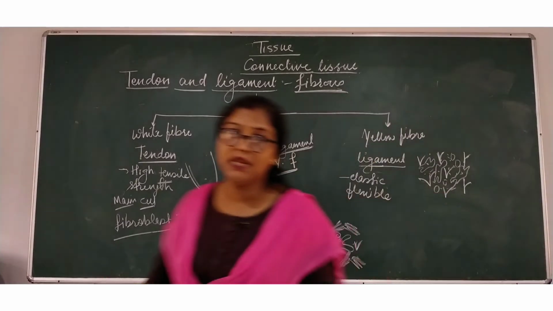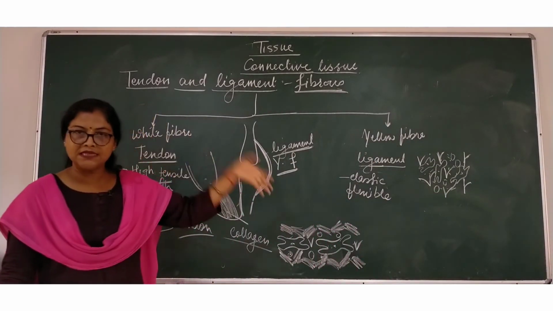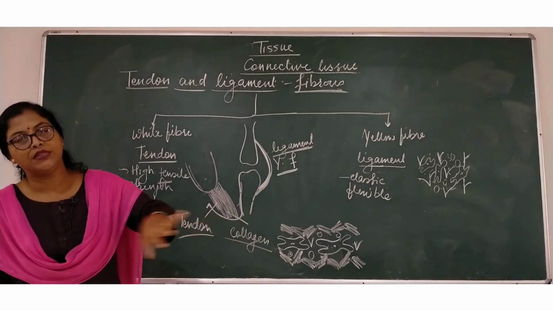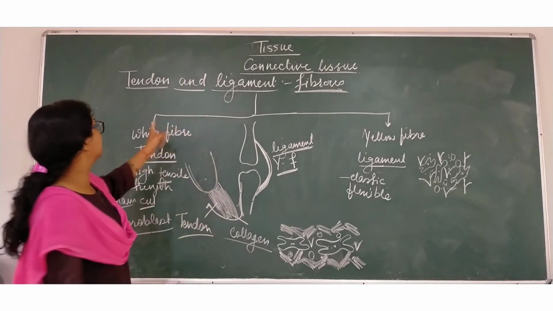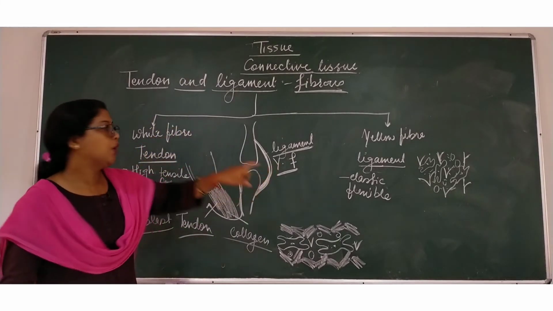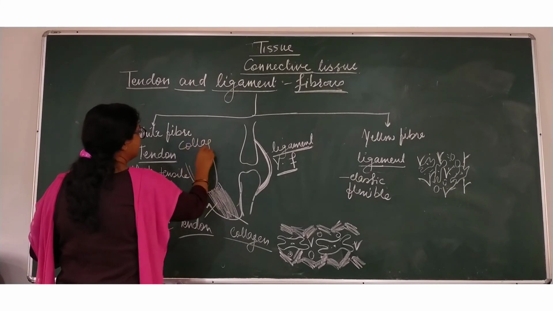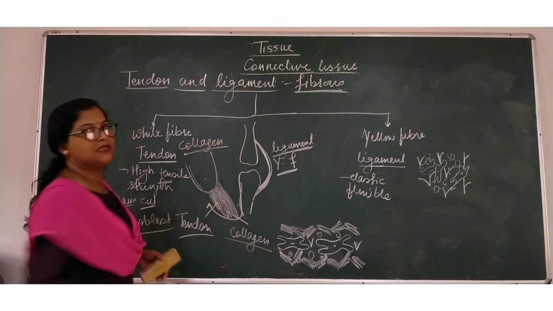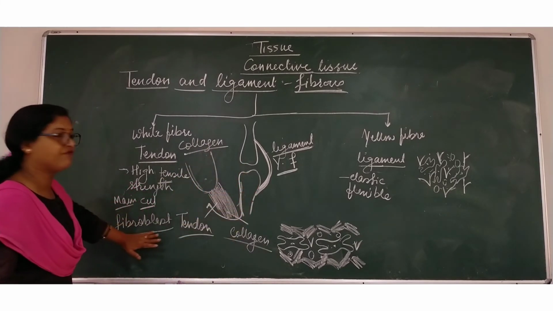So once again, let me tell you that this dense connective tissue, depending upon their fibrous structure, is of two types, that is white fiber and yellow fiber. White fiber is called collagen and yellow fiber is known as elastin, and these both are secreted by the cell known as fibroblast.